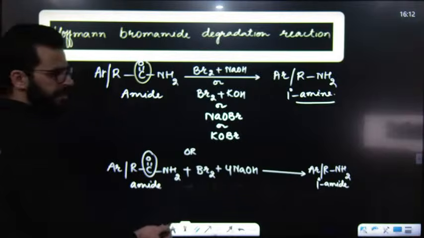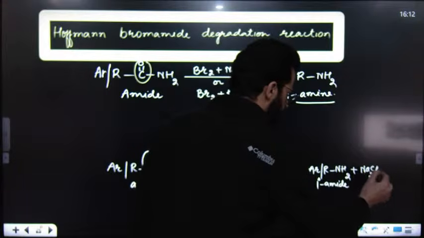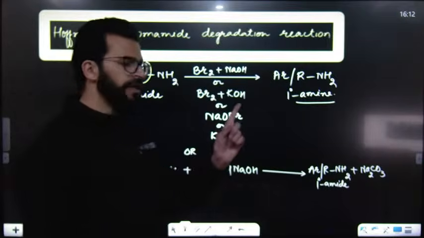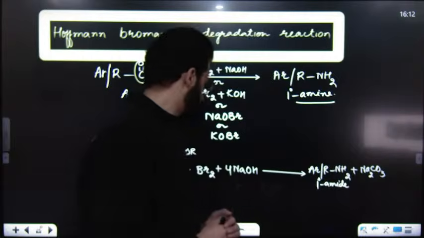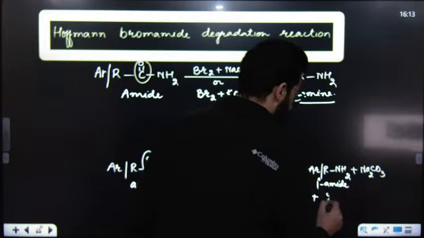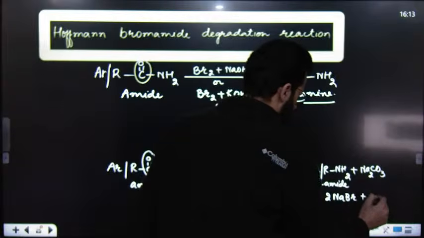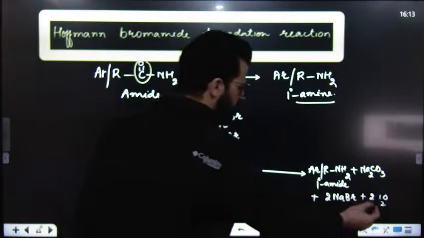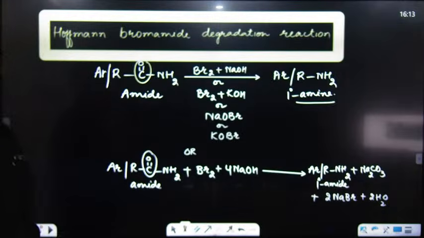In addition to this, you will get Na2CO3, that means CO3 2 minus. This carbon is basically removed from the amide in the form of CO3 2 minus ion. After that, you will get twice NaBr plus twice water. So our oxygen is balanced. Yes, this is the balanced reaction.